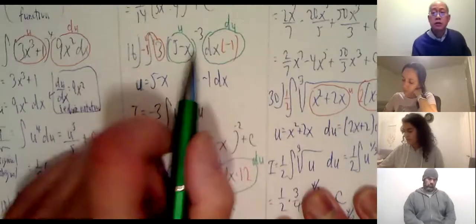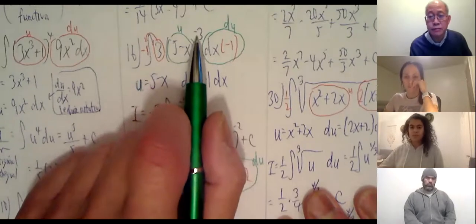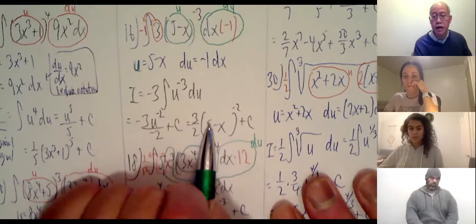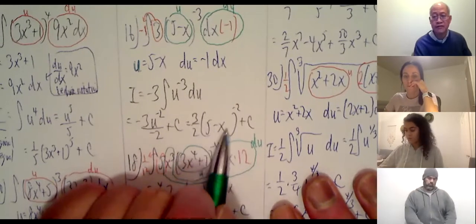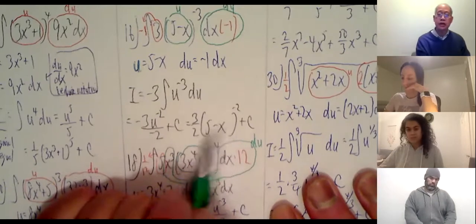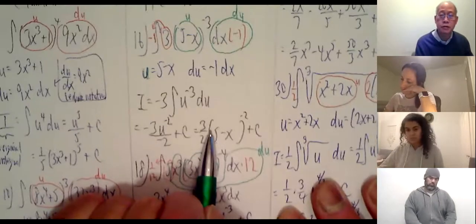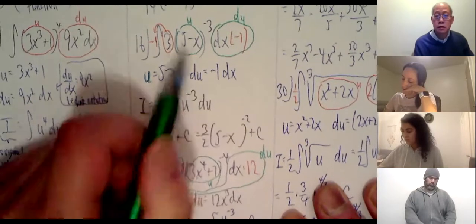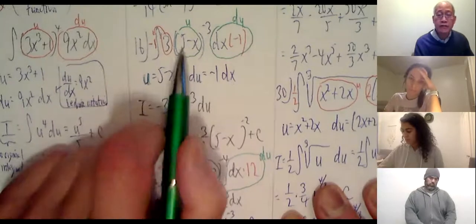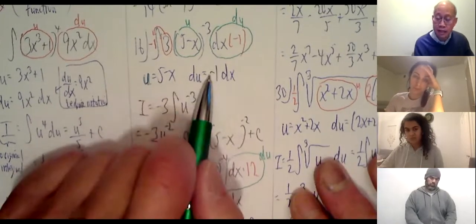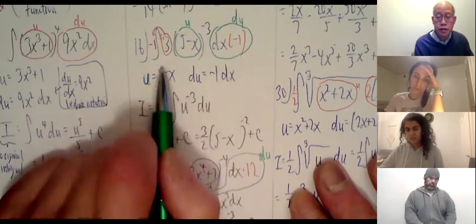And this time, the original problem started with a negative exponent, so I'm allowed to leave the answer as a negative exponent. Otherwise, I'd have to put that back into the denominator, right? So just put the (5 minus x) squared into the denominator. But as it stands, you're allowed to leave it like so for this particular one. Okay, so again, if you have the derivative of u off by a constant, that's okay. You can adjust for it.